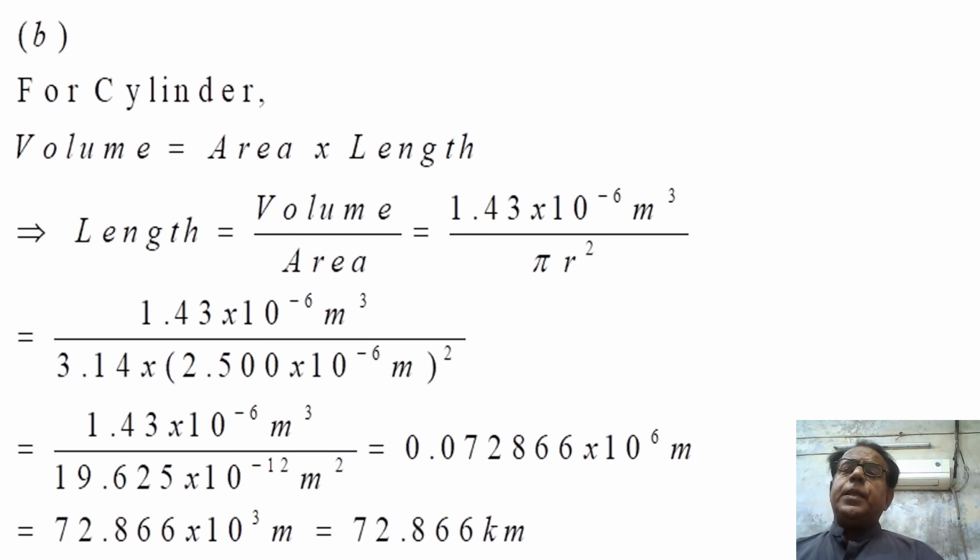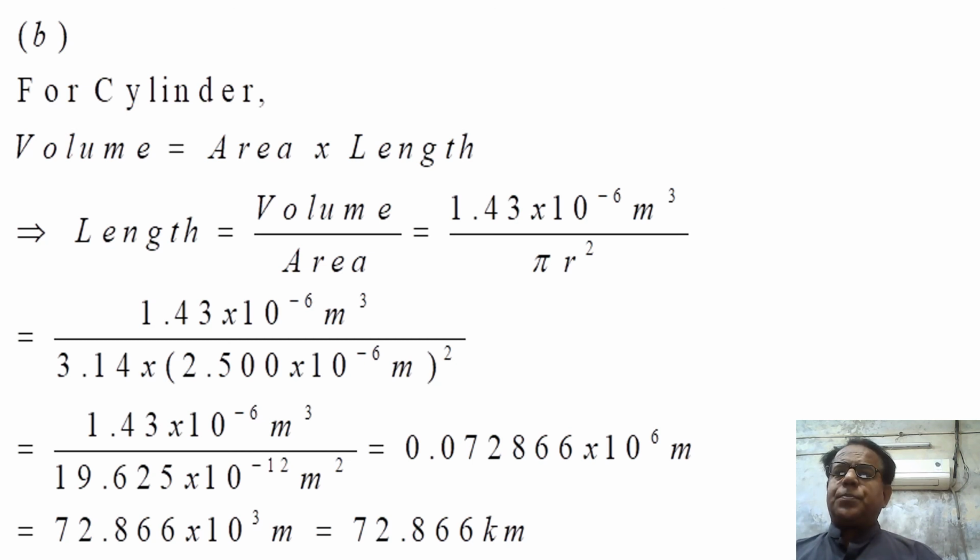Dear students, this 10 raised to the power minus 12 in the denominator will be shifted to numerator and its value will become 10 raised to the power plus 12. 10 raised to the power plus 12 will be multiplied with 10 raised to the power minus 6 and answer will become 10 raised to the power plus 6.